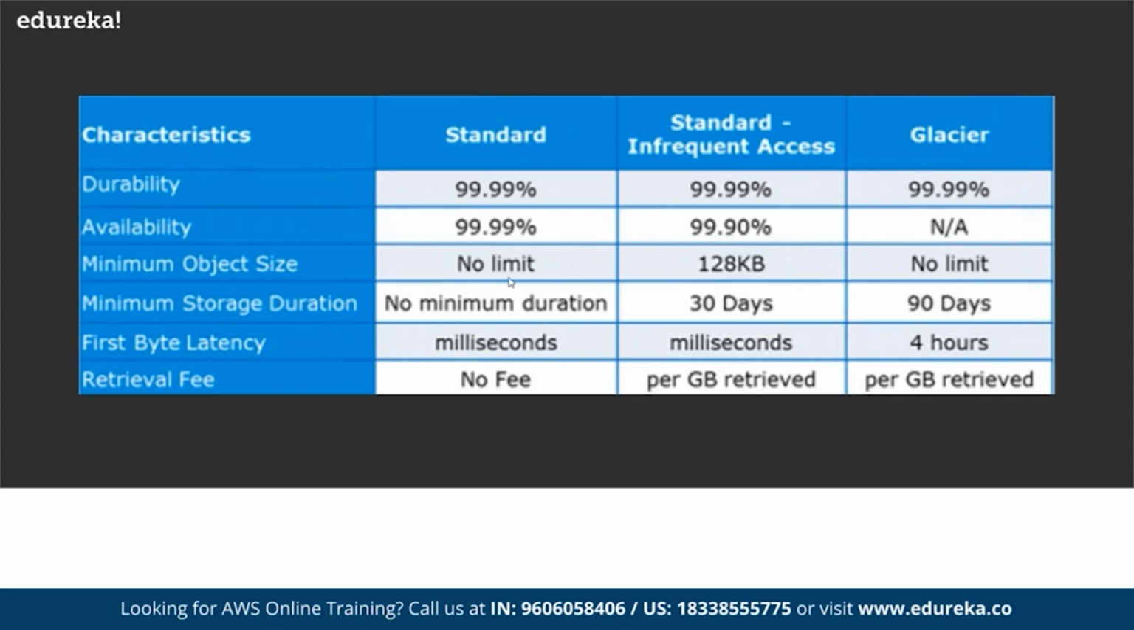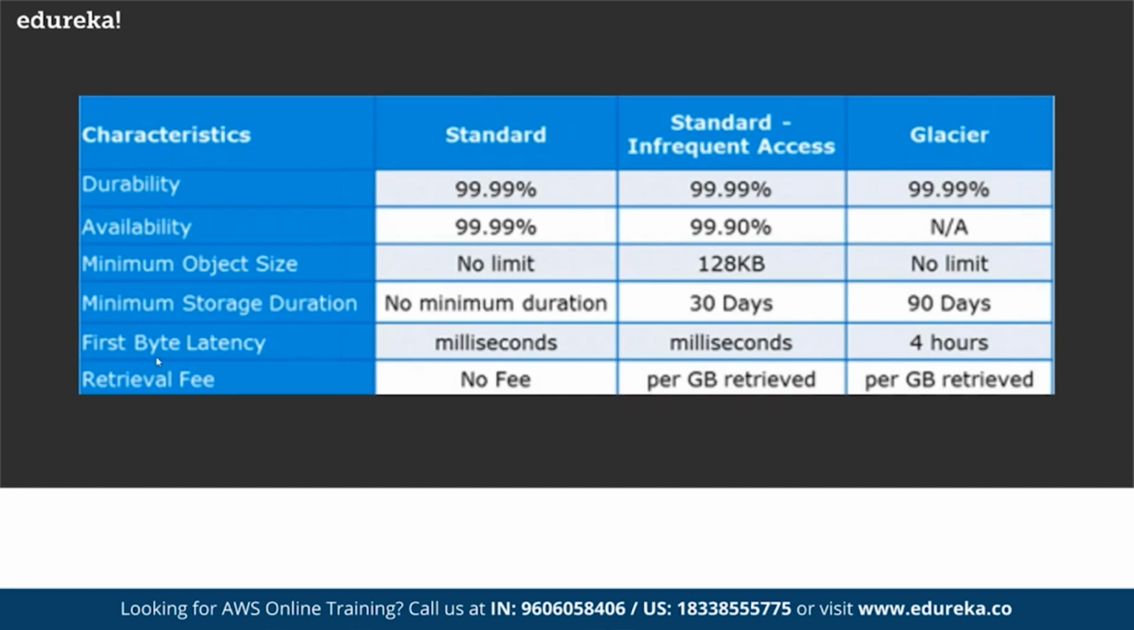Now in standard there is no limit on the minimum size of file that we can have. In infrequent access, we need to have files of at least 128 KB, right? And there's no limit for Glacier as well. In terms of minimum storage duration, there's no minimum period required for standard, whereas for infrequent, we require to store the files for at least 30 days, and in Glacier, we need to store them for at least 90 days, right?